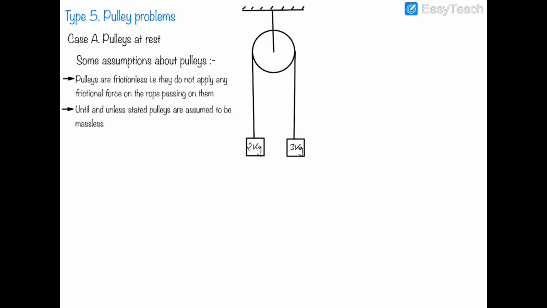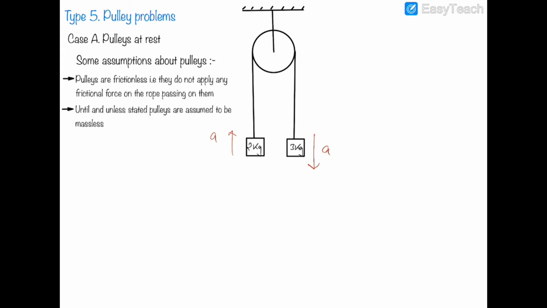Now there are two masses. You can see that this is 3 kg and this is 2 kg, and because the pulley is not moving, if the 3 kg block goes down, obviously 3 will go down as its mass is greater, with some acceleration a, then the 2 kg block will go up with the same acceleration a. So their accelerations will be the same, and this is because the pulley between these two blocks is at rest.